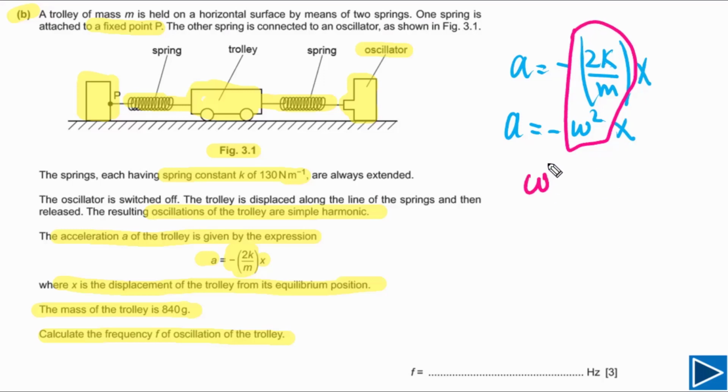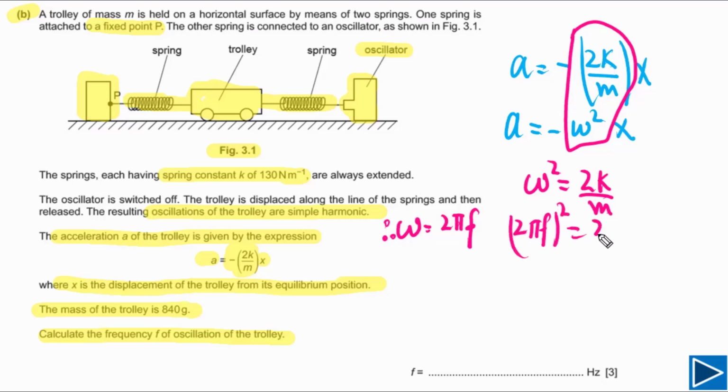But we need to find the frequency, so we need to understand that omega is also equal to 2 pi f. We can replace omega with 2 pi f, so omega squared is (2 pi f) squared, which is equal to 2k by m.